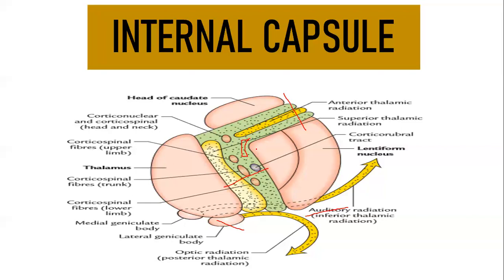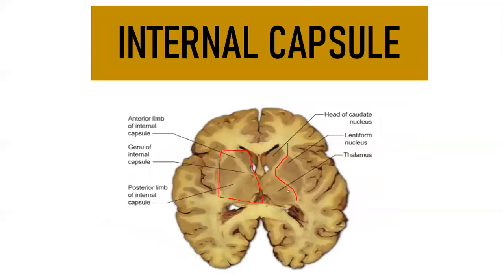Next is your posterior limb. It is related to your thalamus and your posterior part of lentiform nucleus. And then you have the retrolentiform part.